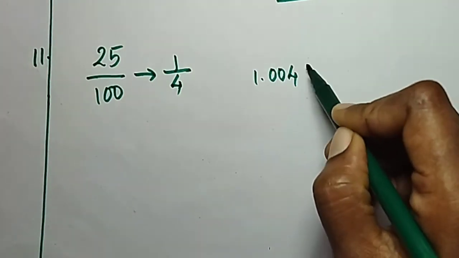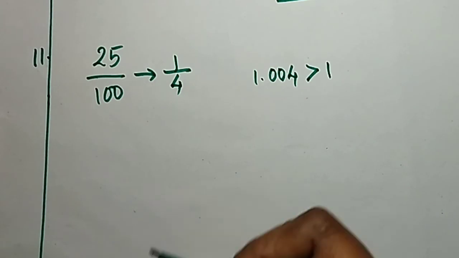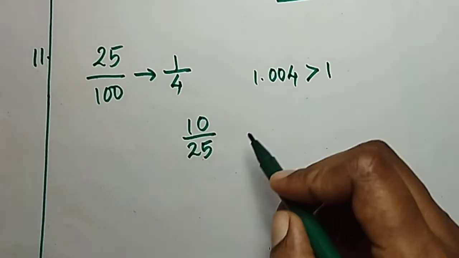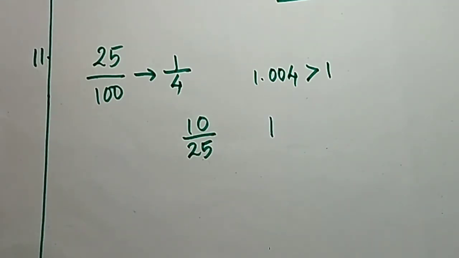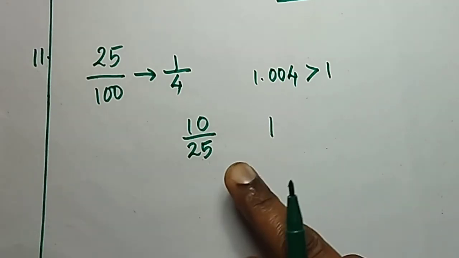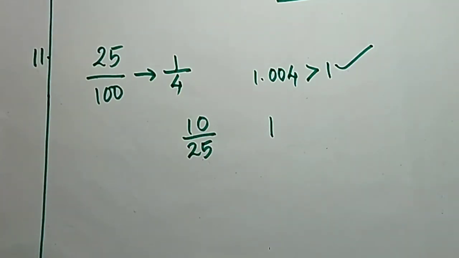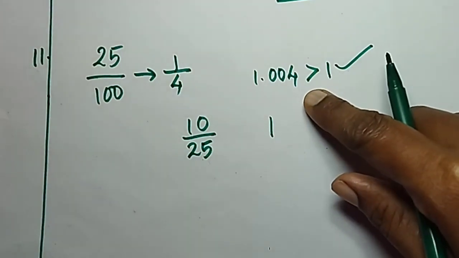1.004. So it's greater than 1. Then 10 by 25. That's also a proper fraction. And the next one is 1. But we know that probability lies between 0 and 1. The probability of an impossible event is 0 and probability of a sure event or a certain event is 1. So here the option B is right because we have to find out which cannot be the probability of the event. Here it's greater than 1.